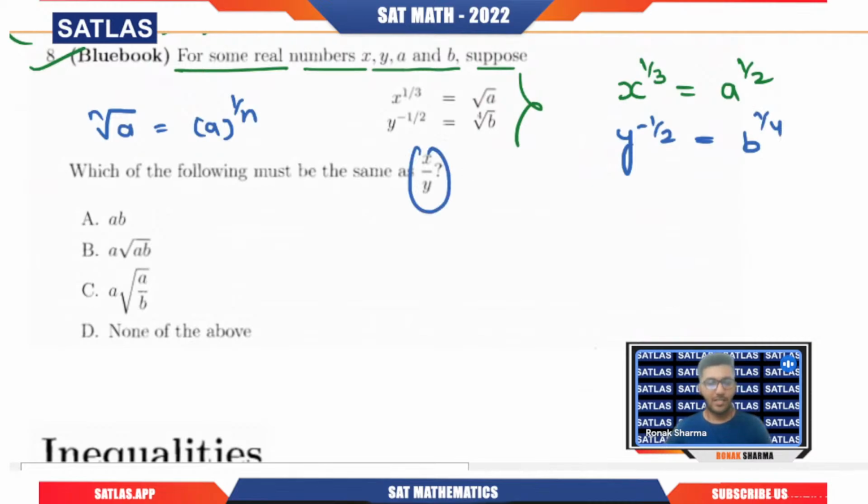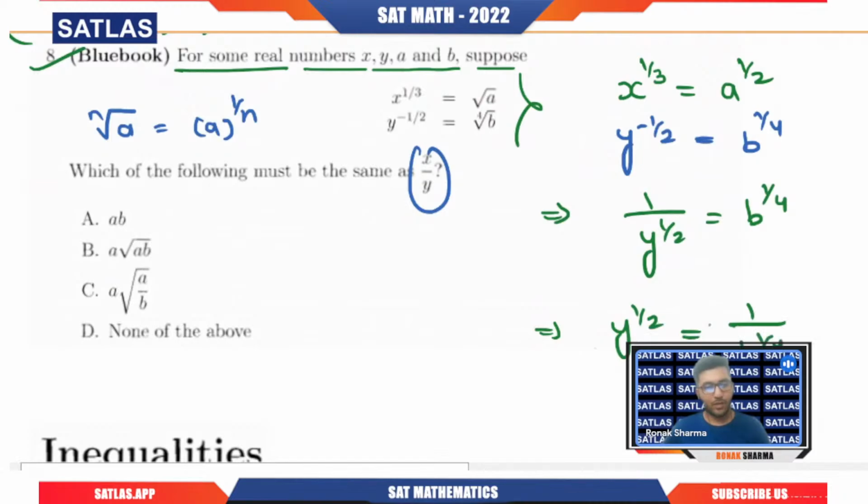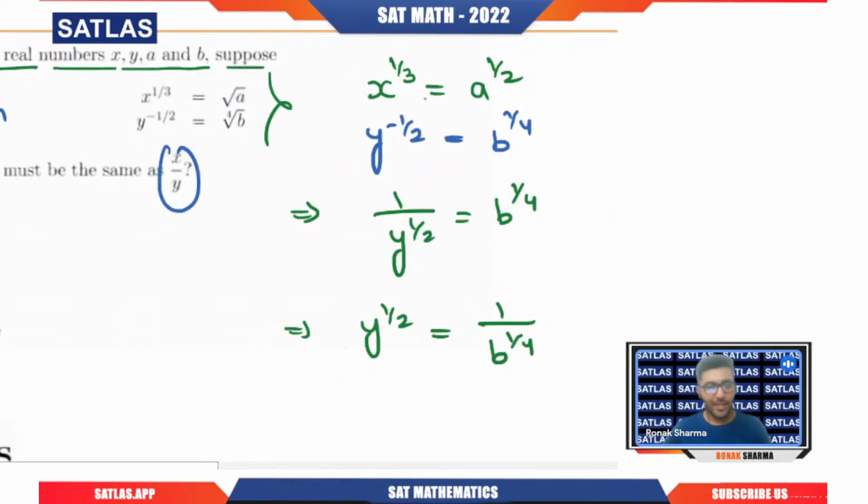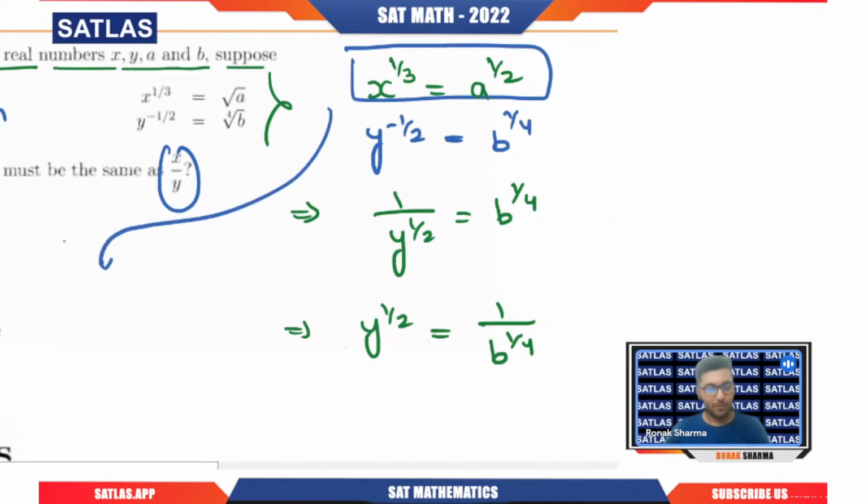What do we need? We want x and y, basically x divided by y. So I'm going to do one thing. I can write this particular thing as y power 1 by 2 equals b power 1 by 4, right? So I can see that this will give me y power 1 by 2 equals 1 by b power 1 by 4, right? Now what do we need? We want x from here. If we want x from here, what will we do? We will take cube on both sides, right? Why? Because that will give us x equals a power 3 by 2.